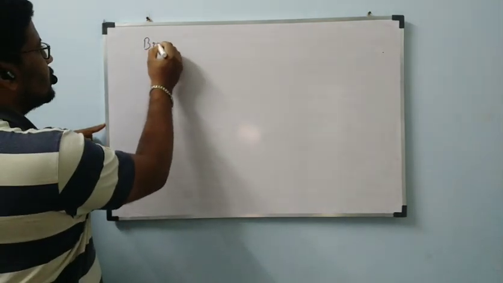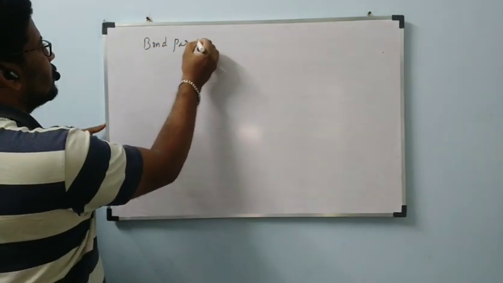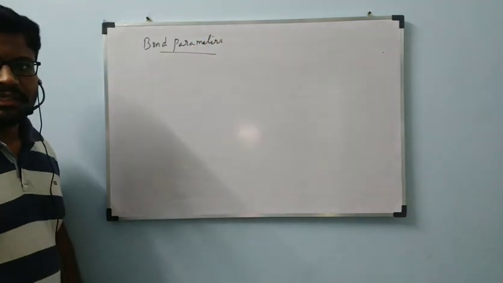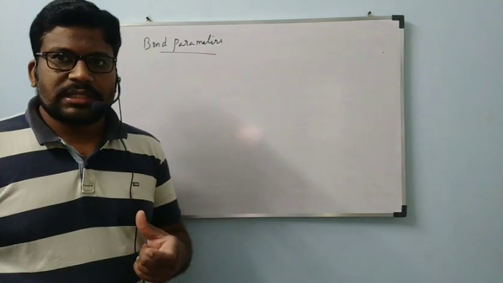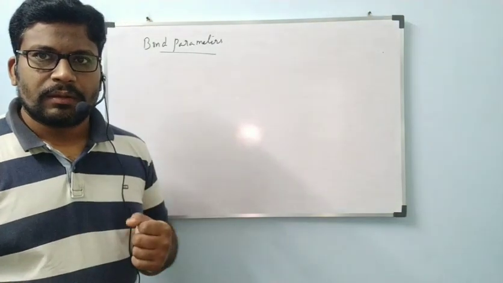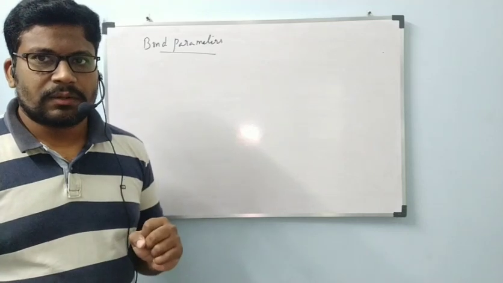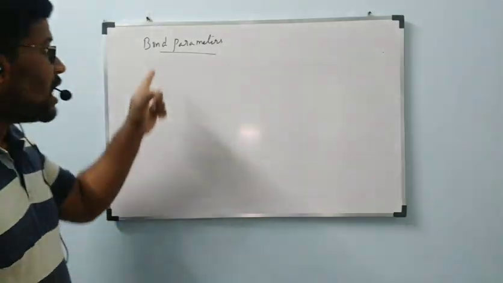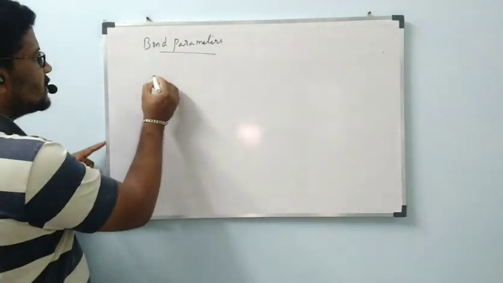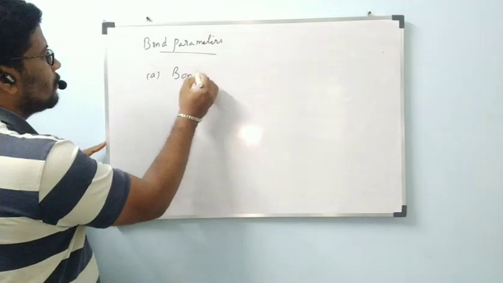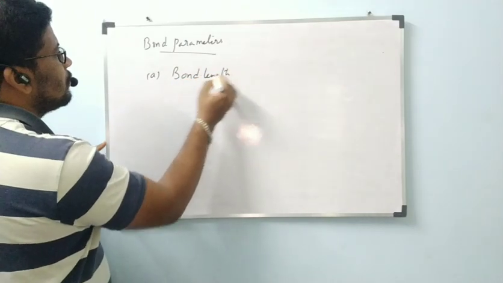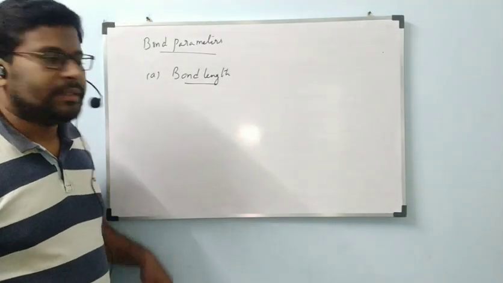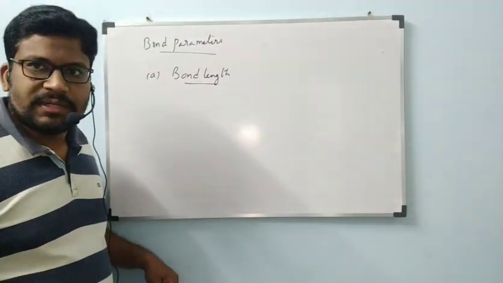Bond parameters. Bond parameters means what are the measurements used in bonds? Measurements used in bonds, that is the definition we will see now. Under bond parameters, the first one is bond length.